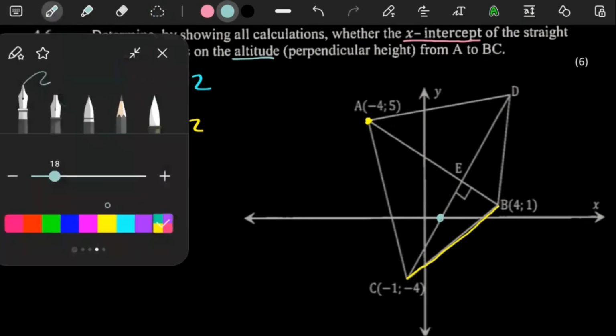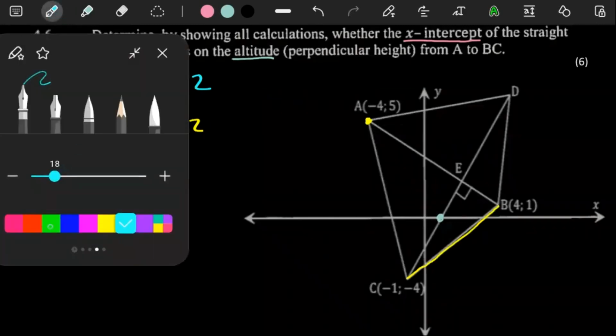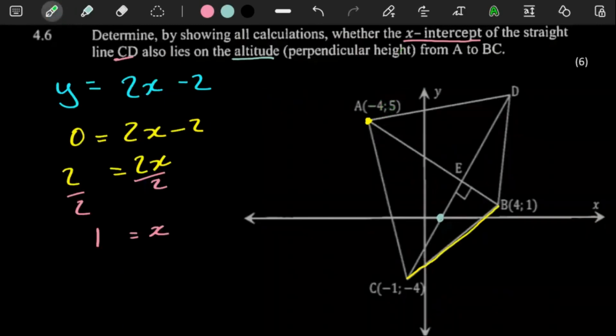Remember, in this kind of question, you're actually talking about this triangle. When they speak of altitude, there has to be a triangle, because the altitude is the line from the top of the triangle going perpendicular to a specific line. So you can almost think of it as the perpendicular height.